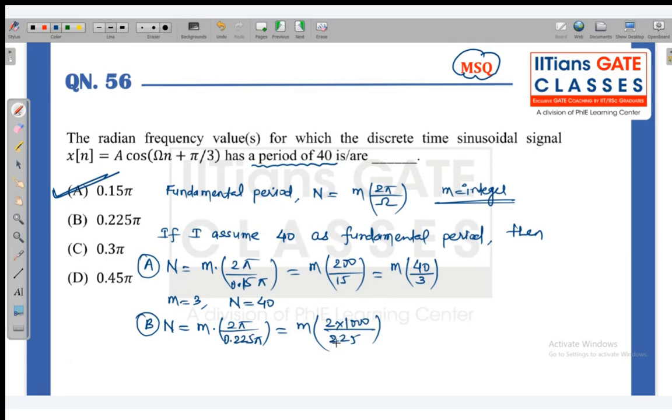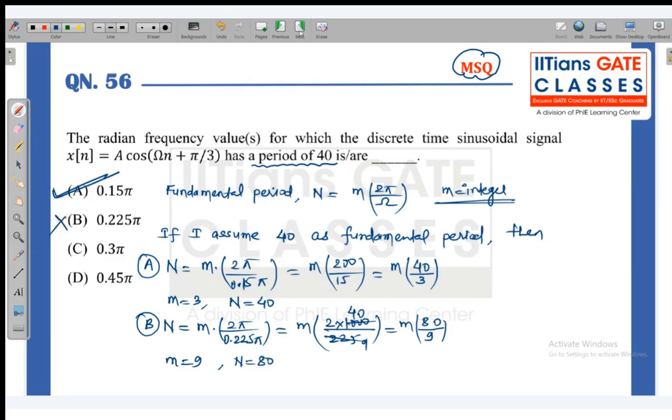When we solve it, this comes as 80 by 9. So if I take m equal to 9, then the period is 80, which is not correct. So option B is incorrect.